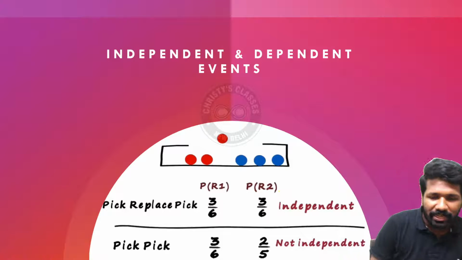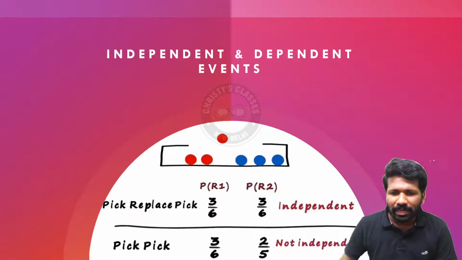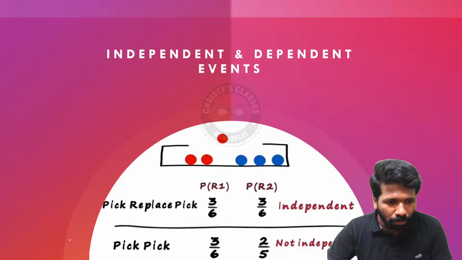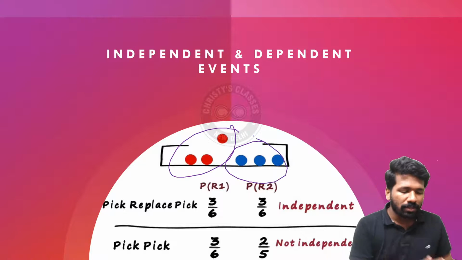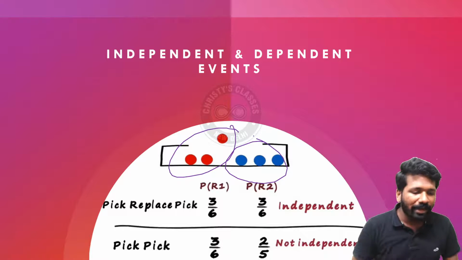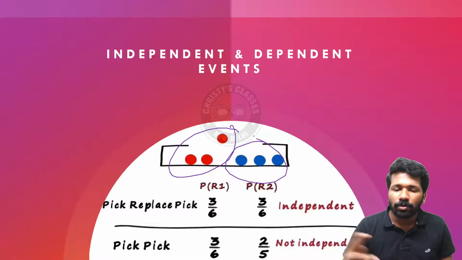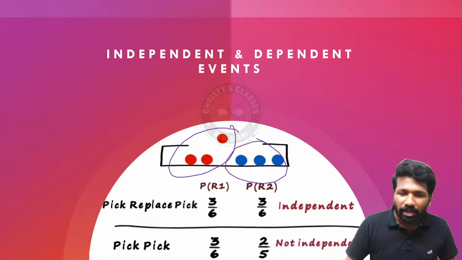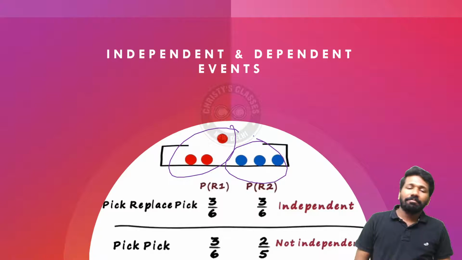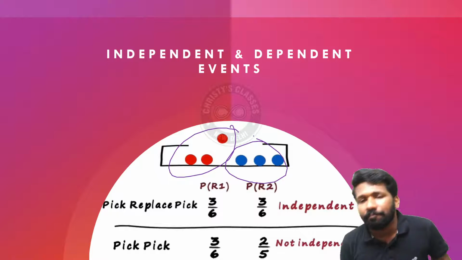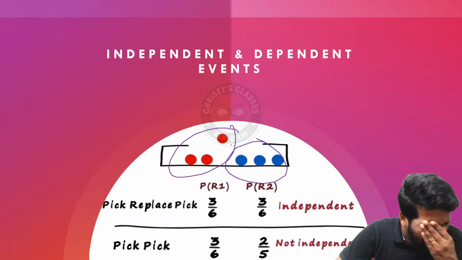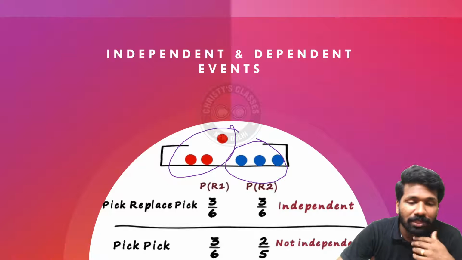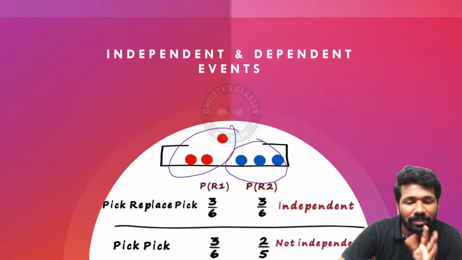What are dependent events and independent events? For example, in a box there are 3 red balls and 3 blue balls. Questions are also asked in this format itself. In a box you have this many balls of this color, this many balls of that color. You are choosing 2 balls randomly. What is the probability that both will be of the same color, or both will be of different colors? These are all different types of problems that can be asked. So there, dependency and independency can matter. I will tell you how. This idea is needed in some questions in the permutation and combination chapter also.